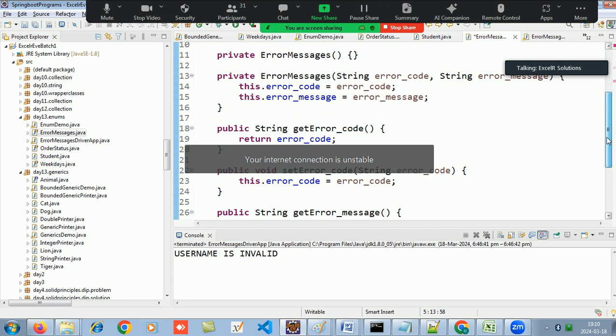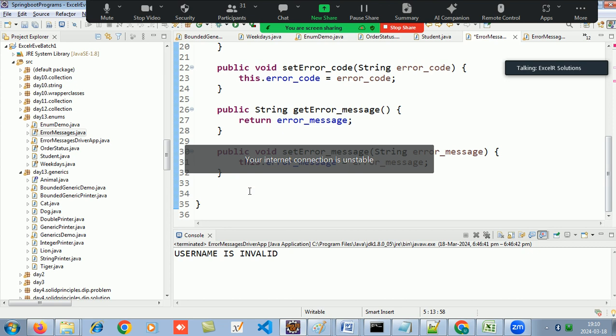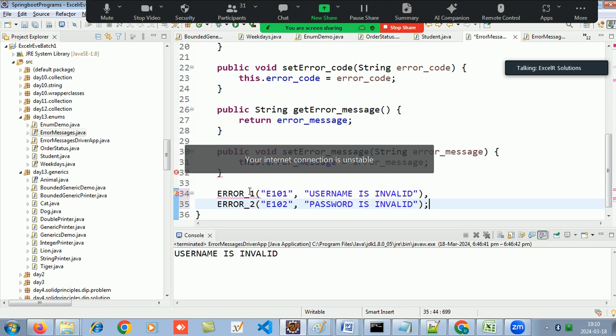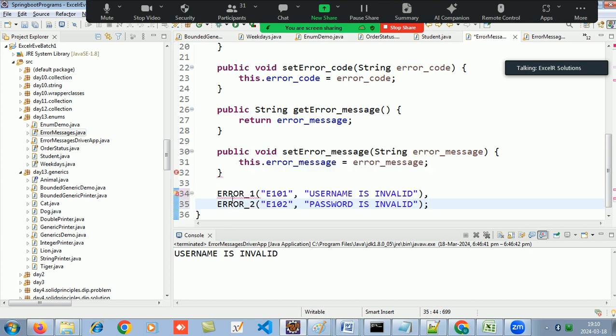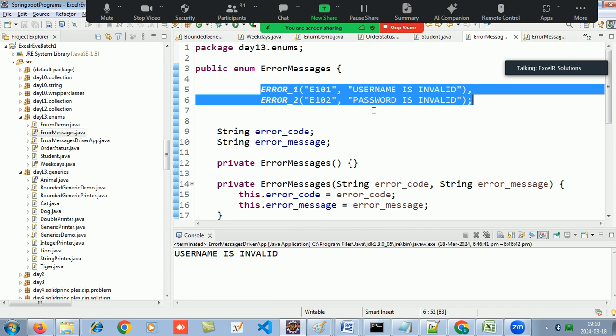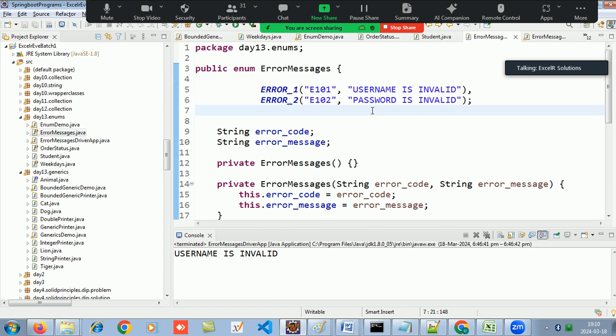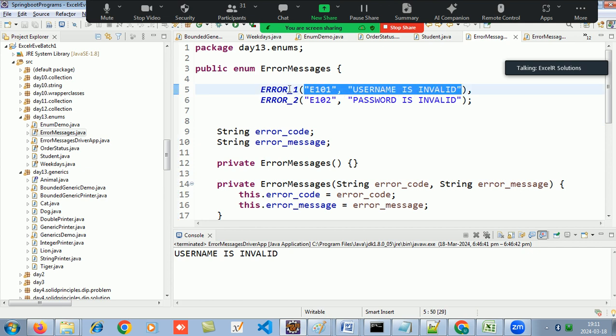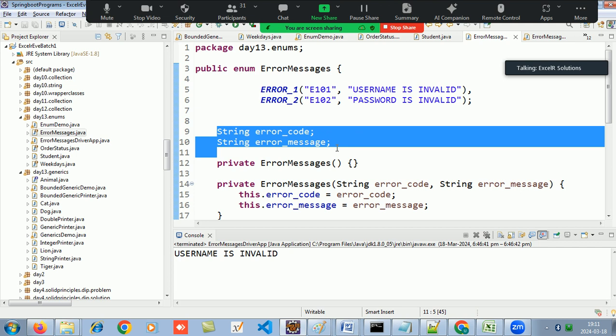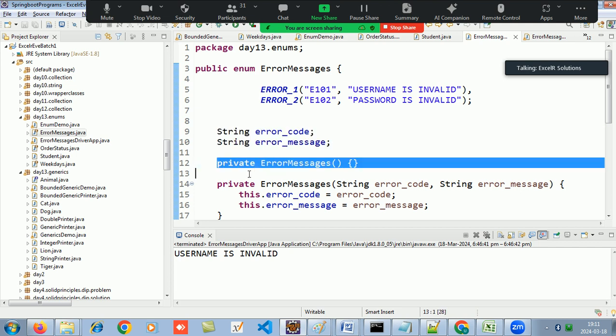It will not permit you. This is not permissible. See, it's throwing an error. So this object should be added at the start of the enum, and each object is having two attributes, and these are the two attributes, and I have a constructor.